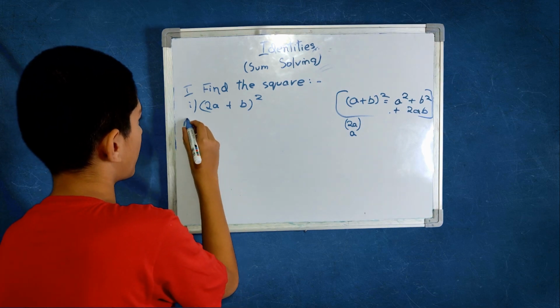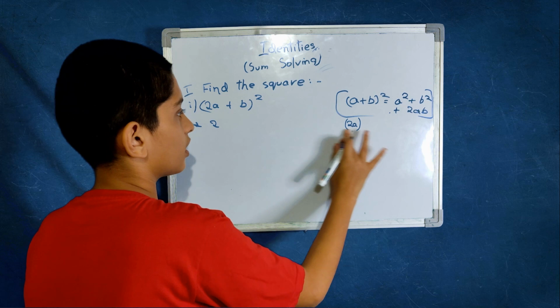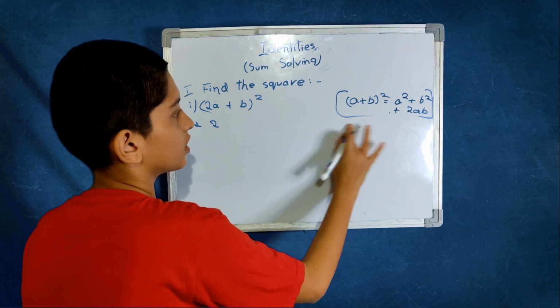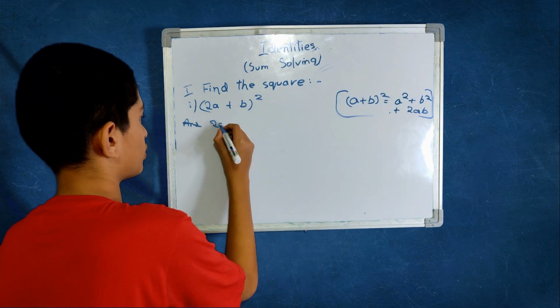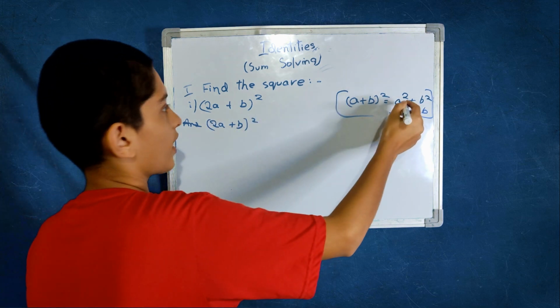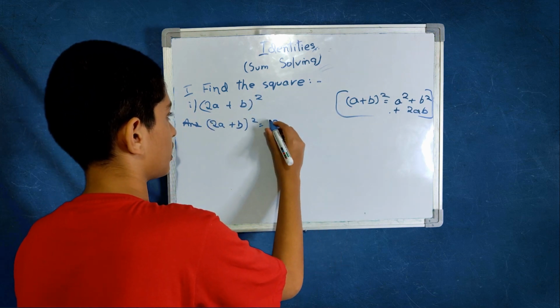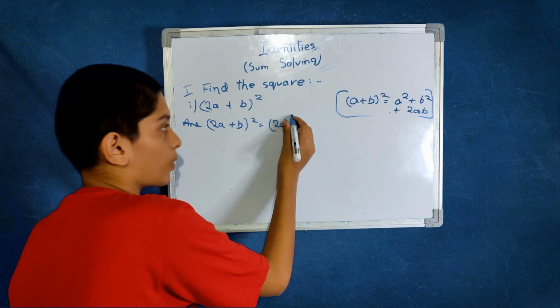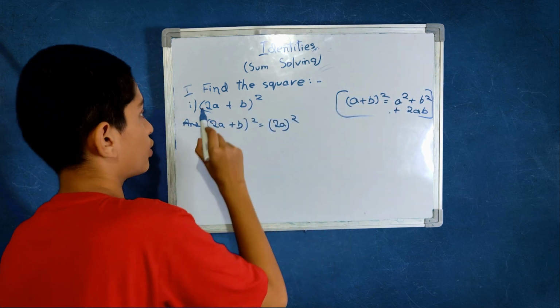Let's now write the expression. Here a plus b the whole square is 2a plus b the whole square, and a square is 2a square, but it is whole square because you are taking a as 2a.